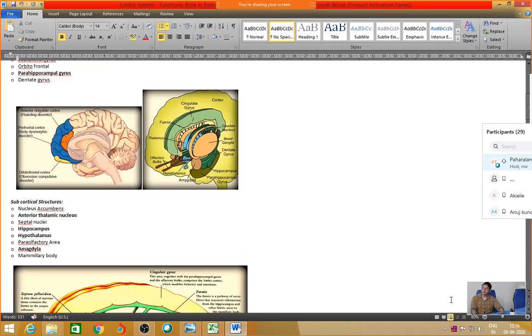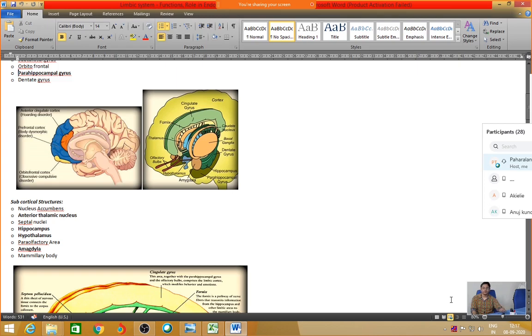Next part is the subcortical structures. That means these are the structures which are found in the brainstem as dedicated nuclei. So what are the important nuclei that you are supposed to remember? These are marked in bold letters. First, you are supposed to remember the anterior thalamic nuclei. This is the important nucleus in the subcortical structures. Next is hippocampus, then hypothalamus and the amygdala. These are the important key words or key points that you are supposed to remember.